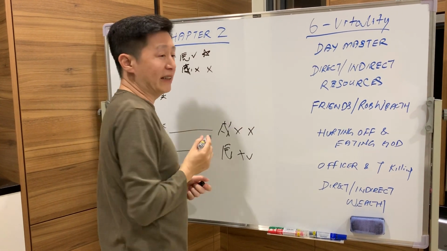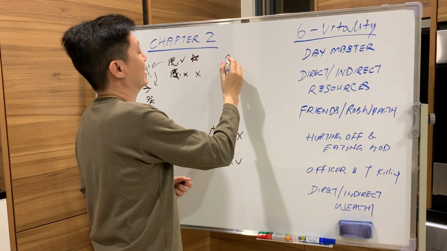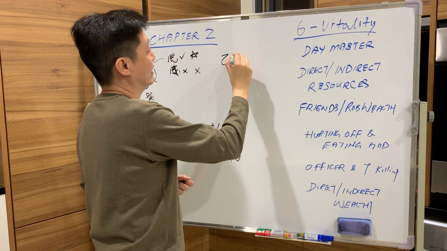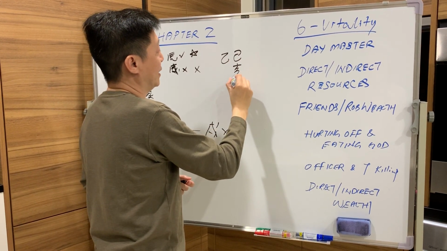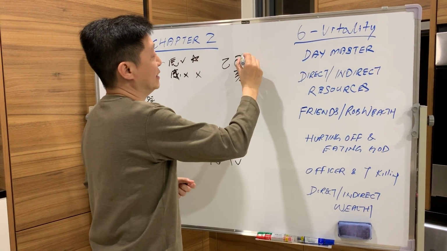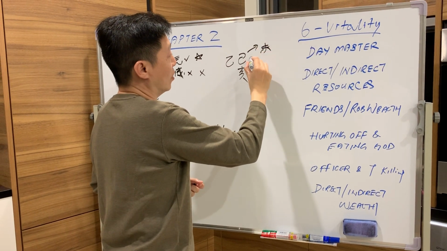Another one, how can the negative become positive? Example, this is E. You have the G and the pig. Okay? So is the G goat or ox?